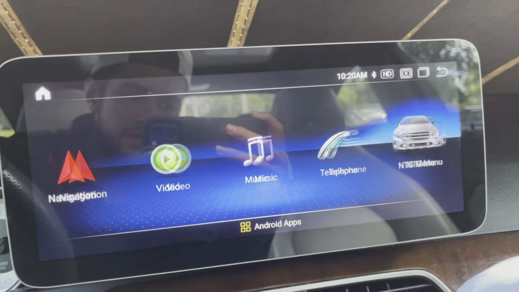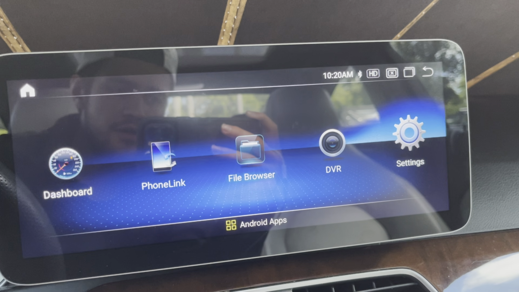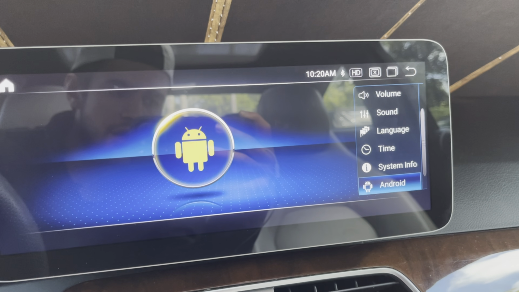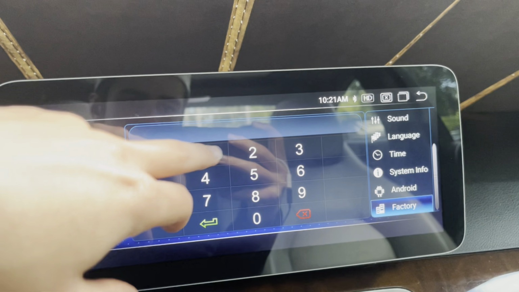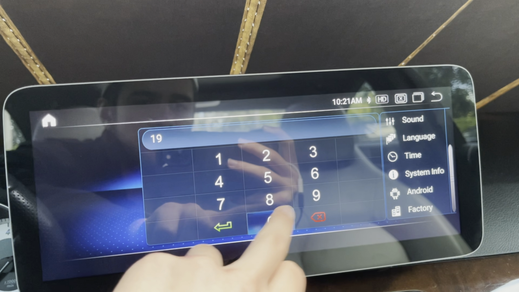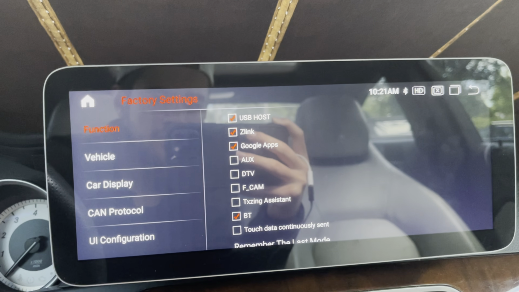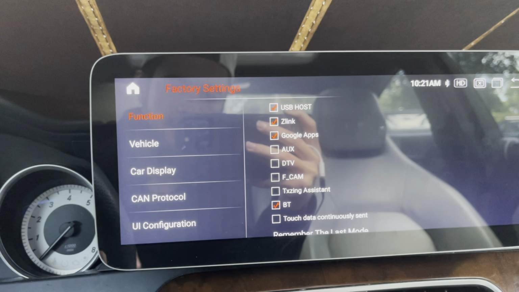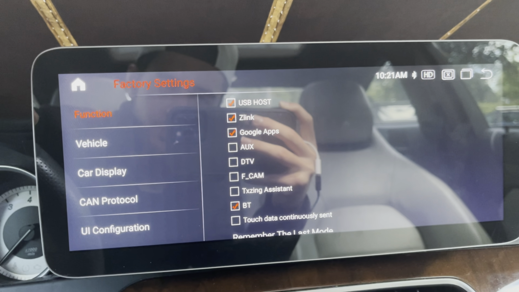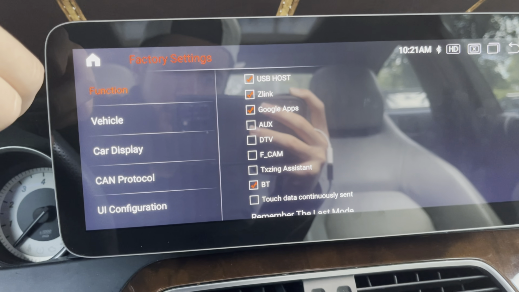So in order to prevent that from happening, we head over to our settings. We go down to factory. Passcode 190627. That's the code for most cars. If yours is different, feel free to contact us. We may be able to help. Or if you purchased your screen from us, we will be able to help.